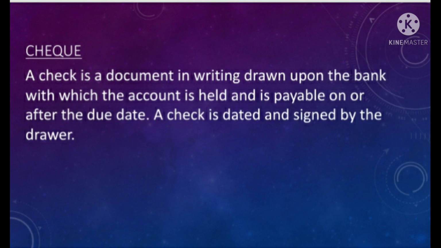The next commonly used source document is the check. A check is a document in writing drawn upon the bank with which the account is held and is payable on demand. The bank supplies the check forms. The name of the party to whom payment is to be made is written after the words pay to. Then the amount is written both in words and in figures. A check is dated and signed by the drawer.